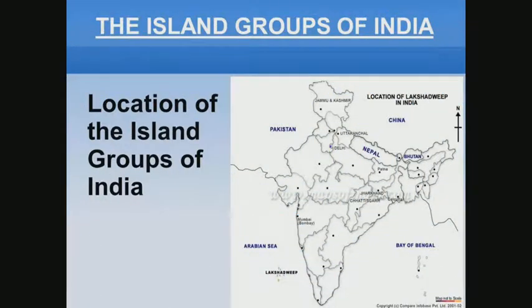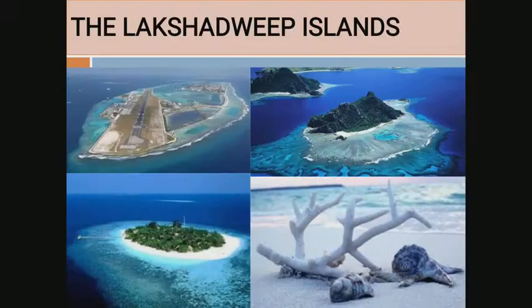Here are the locations of the island groups of India. In the Bay of Bengal, here are your Andaman Nicobar Islands, and here is the location of the Lakshadweep Islands. Here you are seeing the beautiful picture of the Lakshadweep Islands. The Lakshadweep Islands are located off the coast of Kerala in the Arabian Sea.